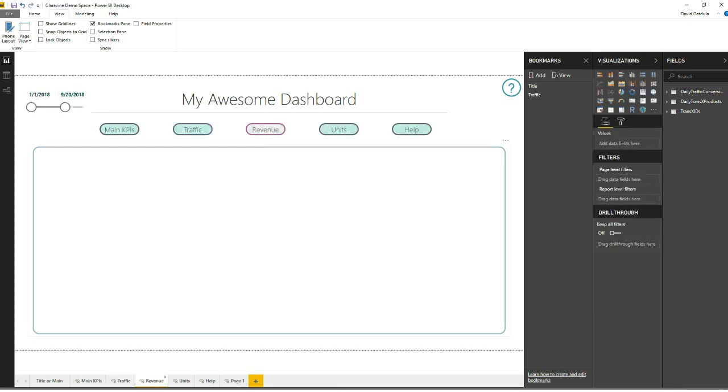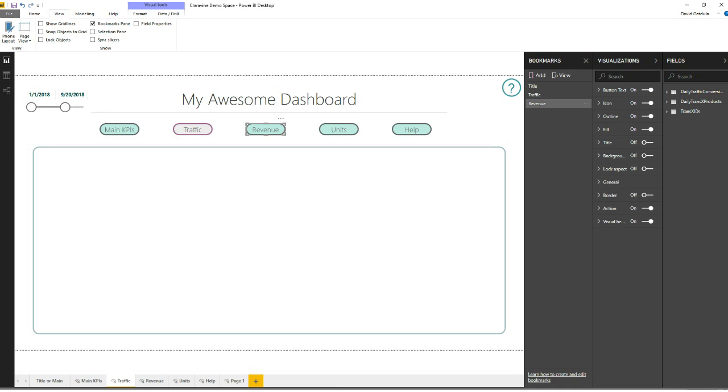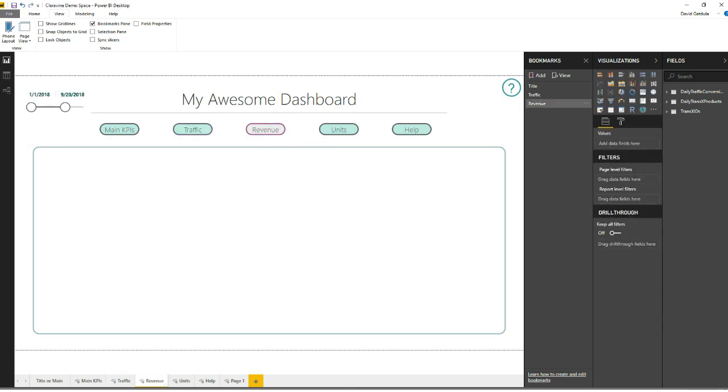So let's bookmark it. Now you've added your text formatting and your icon formatting. We can add that as a bookmark, and we'll rename it to revenue. Let's go back to our traffic page and click on our icon here to get that action, and we see revenue. So now, when they click on that, it follows through to revenue.